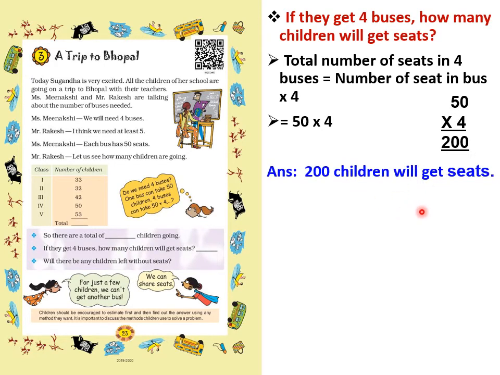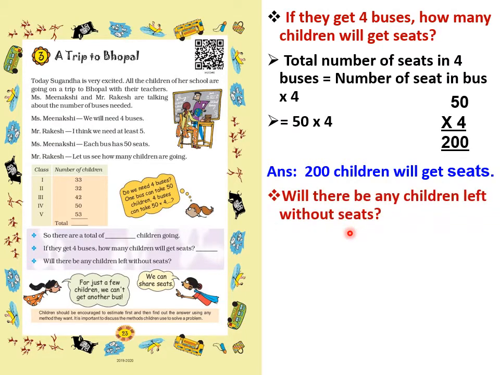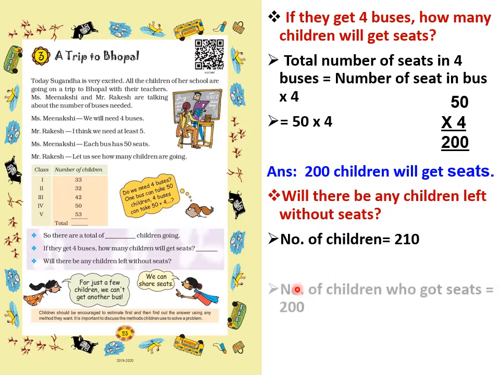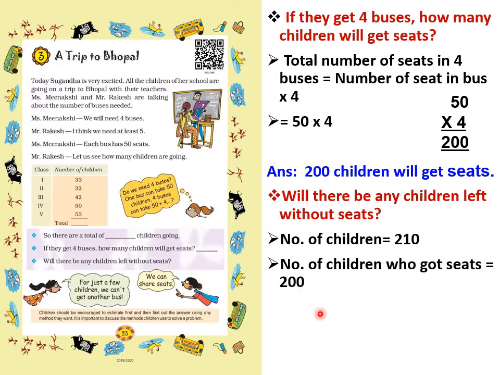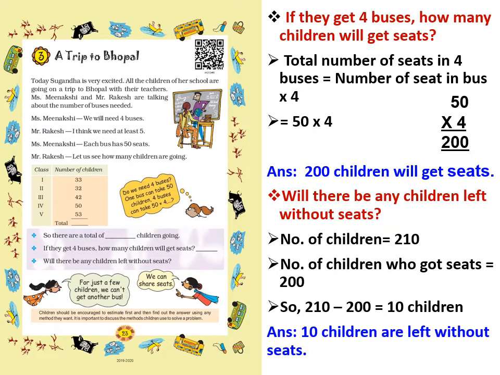Will there be any children left without seats? The total number of children, how many are there? 210. And the number of children who got seats, how many? 200. So 210 minus 200 equals 10 children. So the answer: 10 children are left without seats.